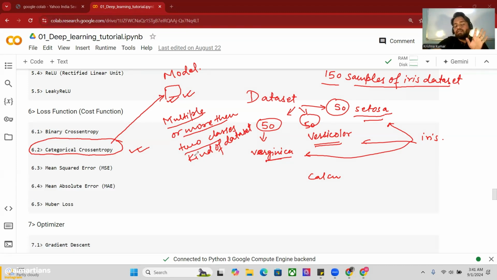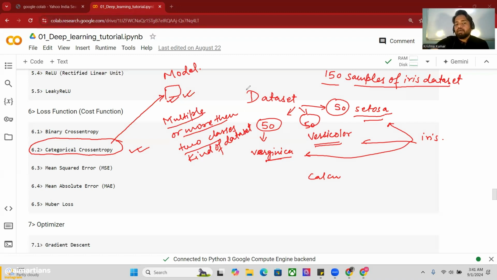In that case, you have to implement categorical cross entropy. No need to think much. It's a very good loss function, and it will help you get a better model for deployment or to get any kind of expected output.